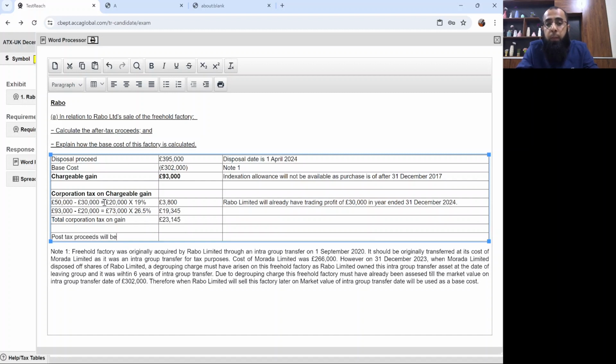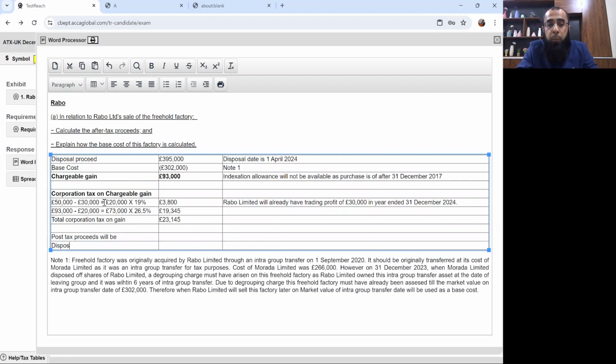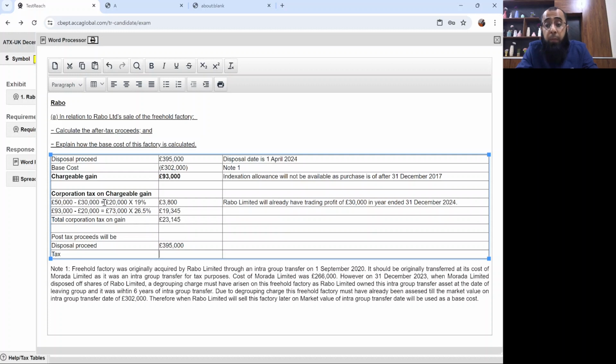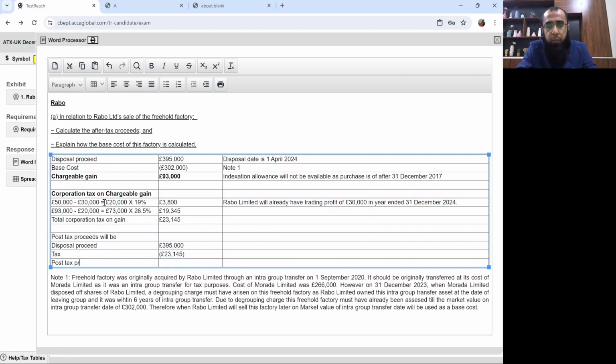Post-tax proceeds will be, now your disposal proceed was 395,000. I know that computation of tax might be difficult for some students, but just give me 1 minute. I'll explain it again also. Let me complete it. Post-tax proceeds will be 371,855. Now let me repeat it again.